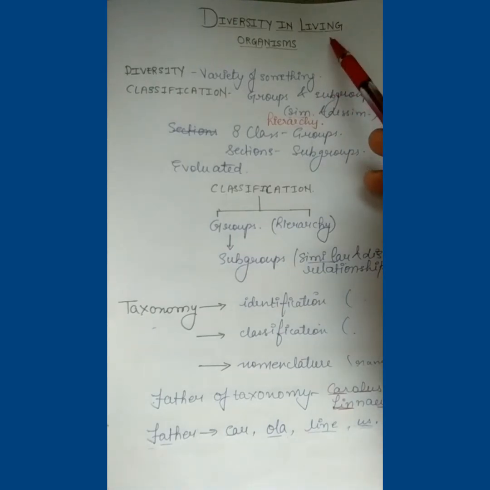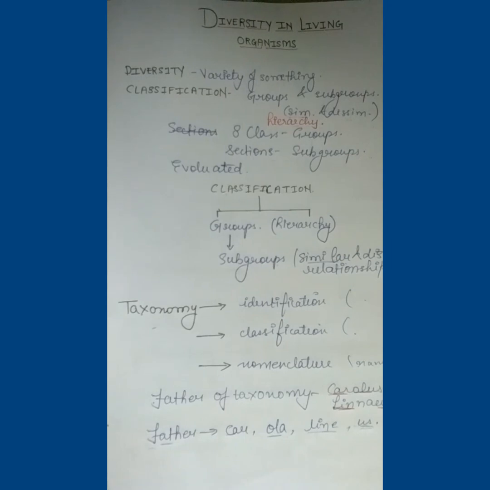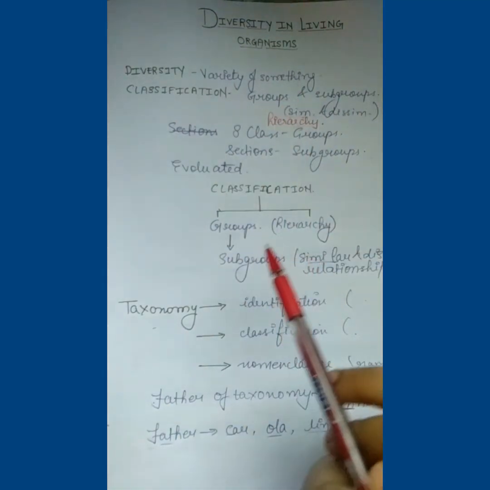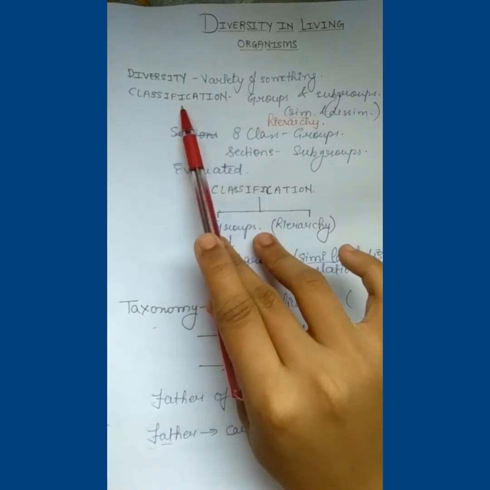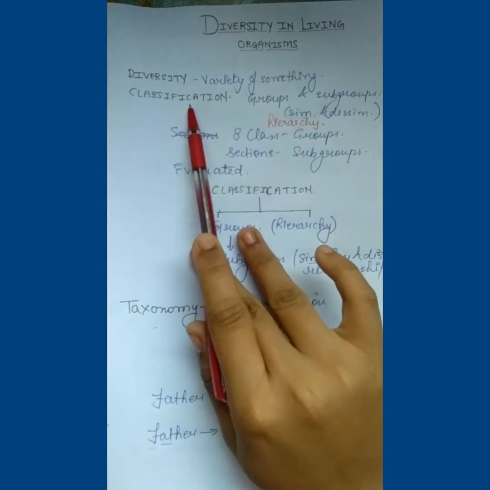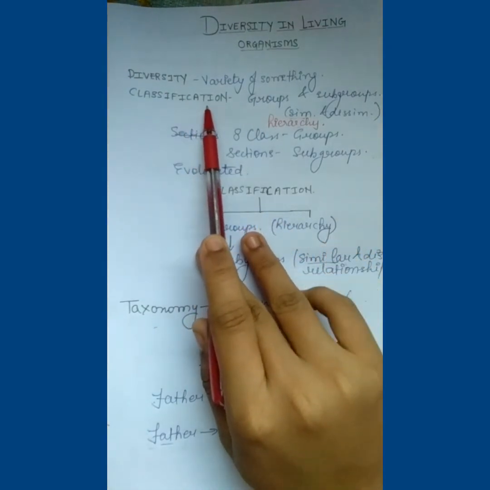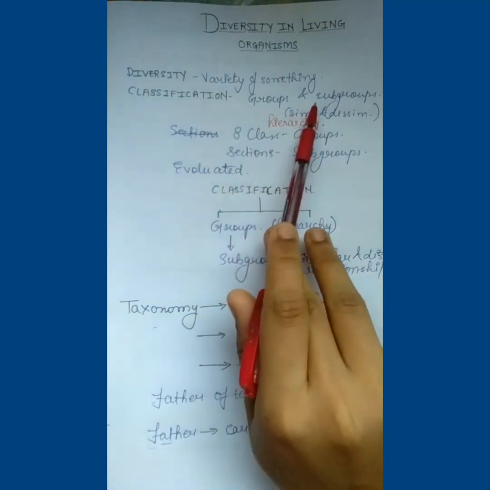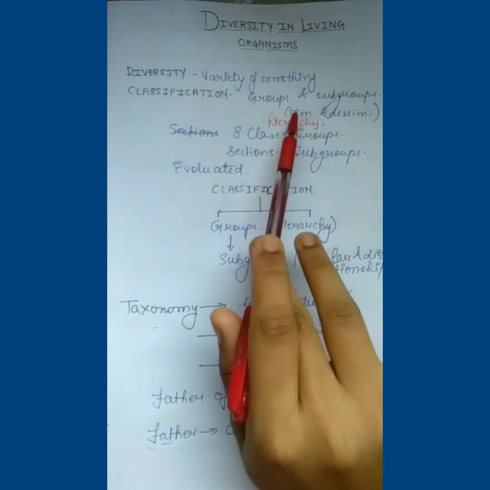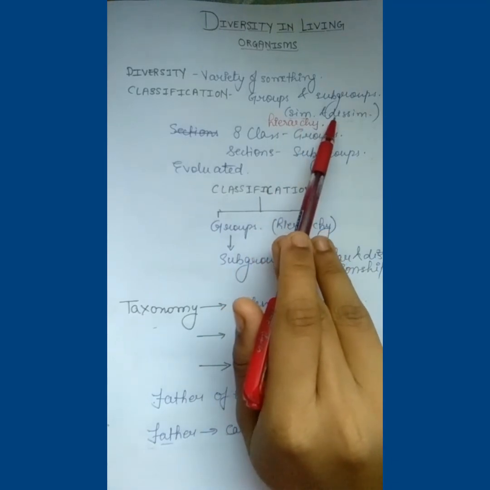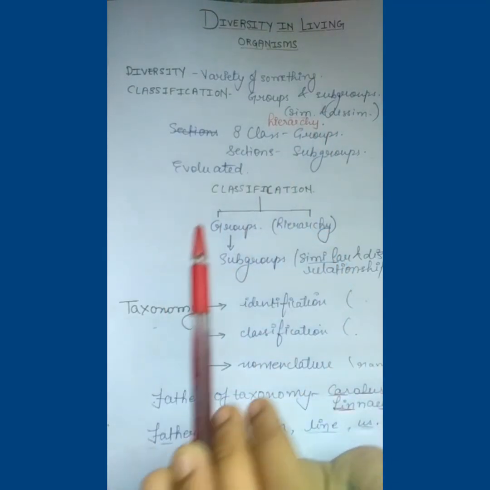Living organisms, we can say Jeevit Angi. That is, they can do all the processes which are required for an organism to be living. Thus, they are called living organisms. So, a new word comes here, that is classification. Classification means arranging something in groups and subgroups on the basis of similarities and dissimilarities in hierarchy.